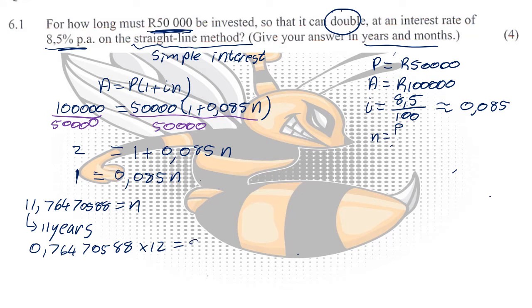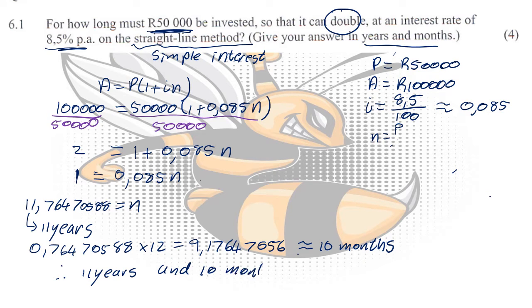That gives me 9.1764705 months. So we're just going to need a little bit more than 9 months, so we round up to 10 months because we need more than 9 months for this amount to actually double. Therefore, we are going to have to save this money for 11 years and 10 months.